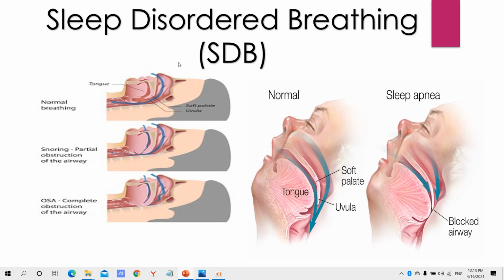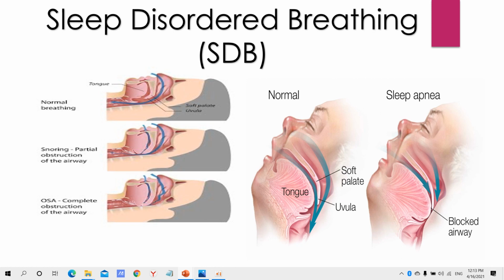And the last, sleep disordered breathing, SDB, is one of the main causes of poor sleep. Breathing brings air into the lungs so that oxygen can be transported throughout the body via the bloodstream. If you have SDB, airflow to your lungs periodically decreases while you sleep. Changes in the upper airway are the most common cause of reduced airflow.